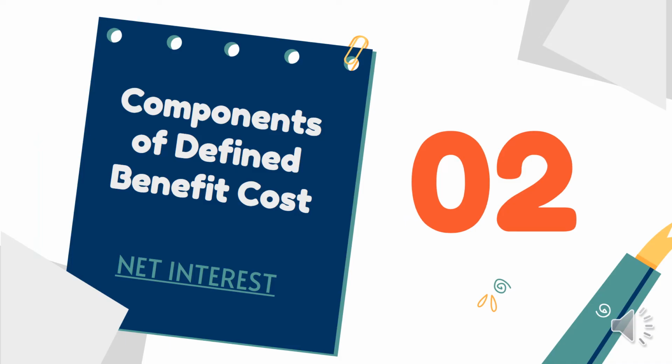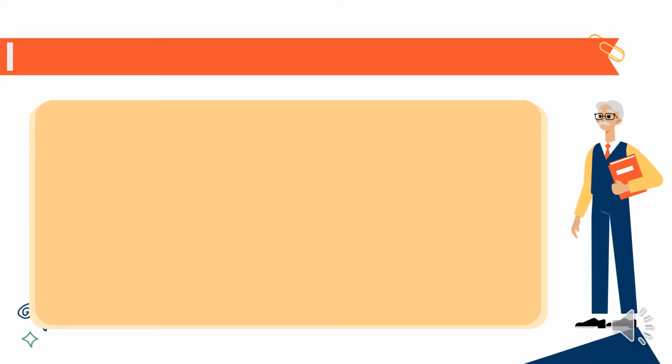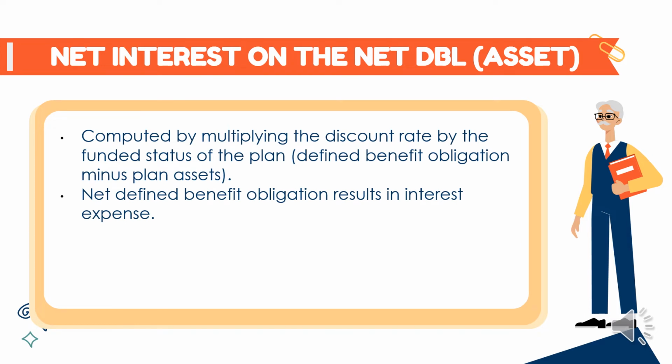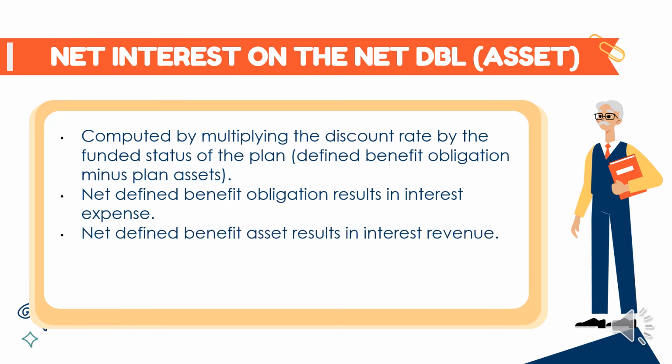Yung next components of defined benefit cost is yung net interest. For the net interest on the net defined benefit liability or asset, it is computed by defined benefit obligation minus the plan assets. While yung net defined benefit obligation ay nagre-result siya as interest expense.